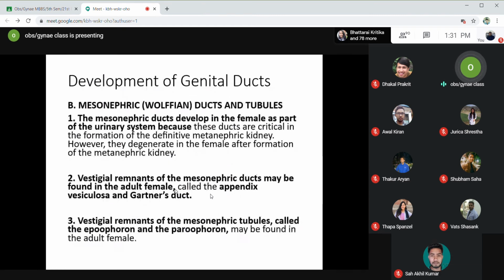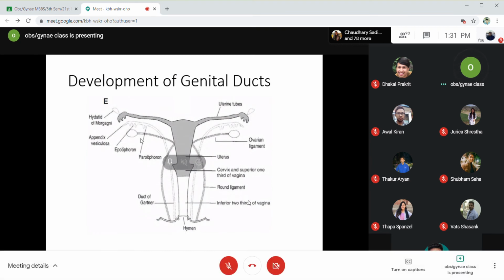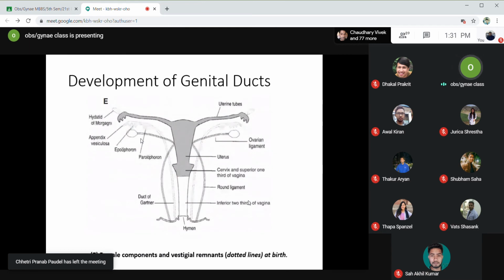This epiphoron and paraphoron are nothing but small cyst-like lesions that you can see when we operate on the pelvis. For example, while we are doing cesarean section or during any pelvic surgery, if we look on either side of the fallopian tubes, we can see small cyst-like lesions on the walls of the fallopian tube in the broad ligament. These are the epiphoron and paraphoron. These are not pathological, but just the vestigial remnants of the mesonephric tubules.